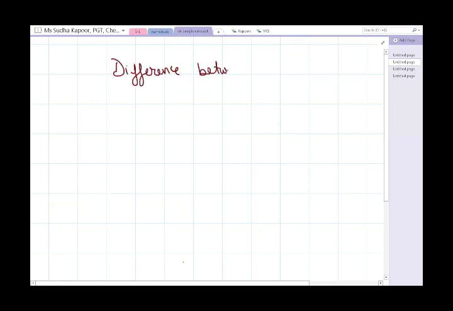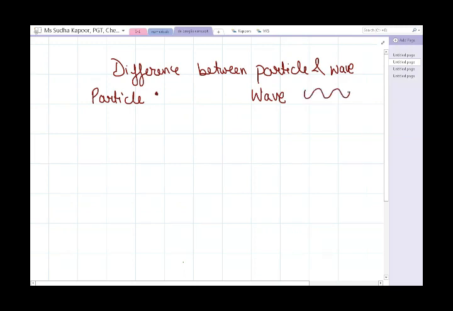As we move with this topic, something very important to know is, what is the difference between a wave and a particle? So let us start with the difference between particle and wave. We will do the tabular difference, as tabular differences are very much preferred in CBSE. Whenever we talk about a particle, we represent it by a dot. The wave is always represented in this motion.